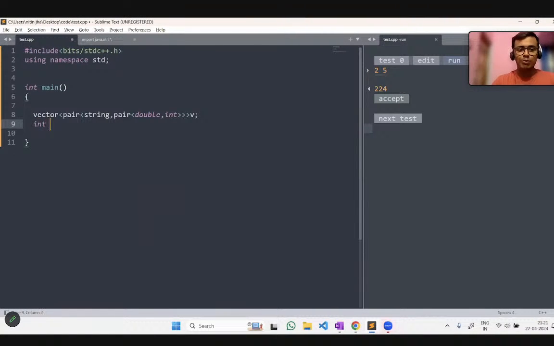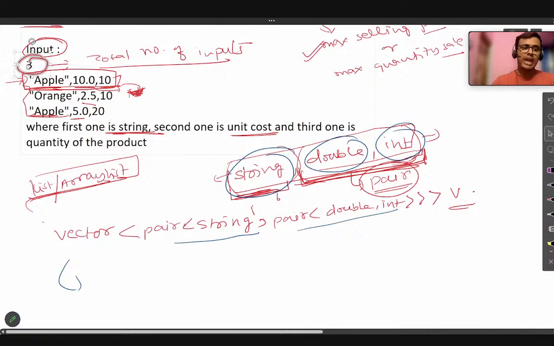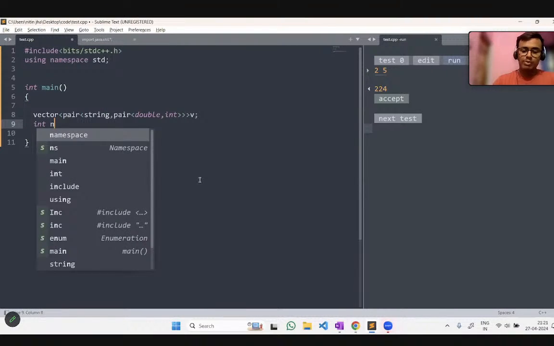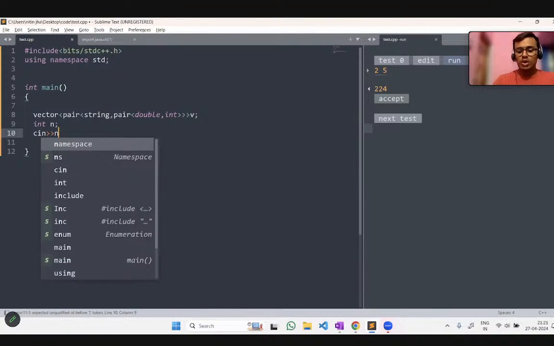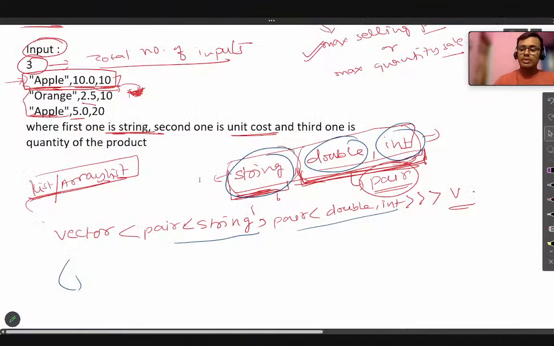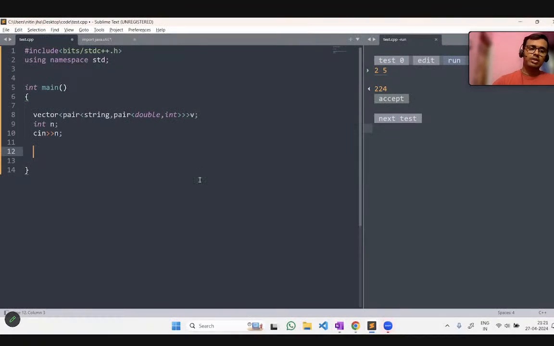So before that, we have to take one thing as an input, which is this N, which is the total number of different inputs that we can take, okay? So let's take N as input. N represents how many different inputs we can take. So 3, here the 3.